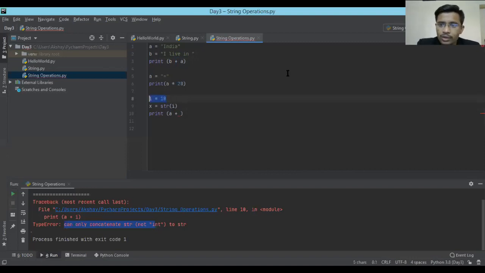So what I did, I took a variable. What is that? Typecasting. Yes, absolutely right. We are converting one type of variable into another type. So you can directly assign an integer to a variable, but at the time of concatenating, you need a similar type of data. That's why you need to cast the integer into a string. We are converting the integer into a string using this str function.